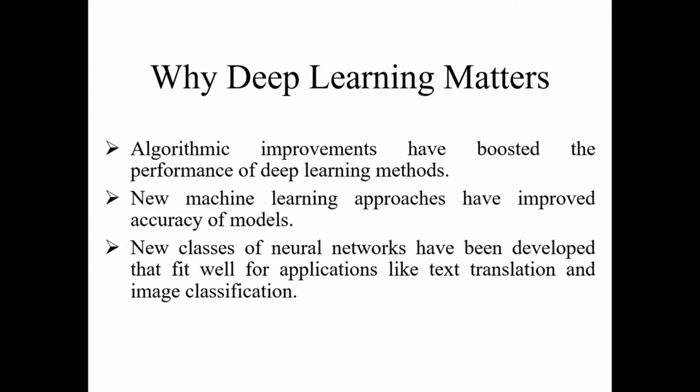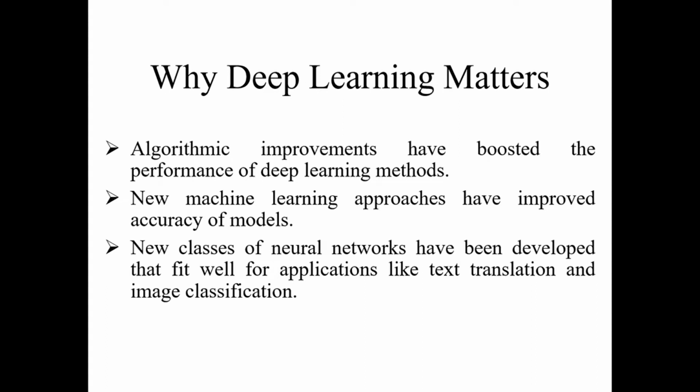There is another additional advantage of deep learning in the case of algorithmic improvements. That means they have boosted the performance of deep learning methods. Another one, that means new machine learning approaches have improved the accuracy of models. That means with the help of deep learning we can easily match the data and then generate a perfect model with high accuracy.